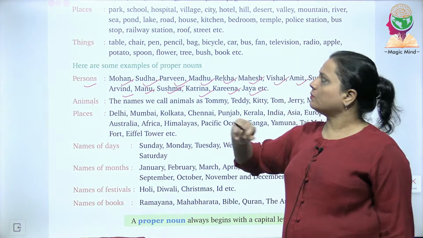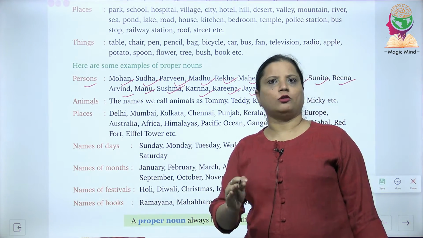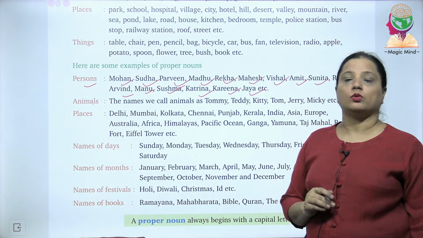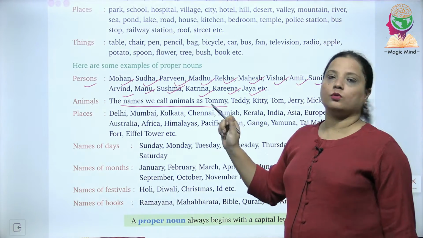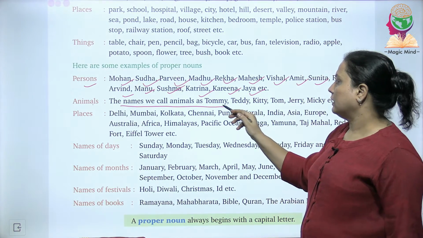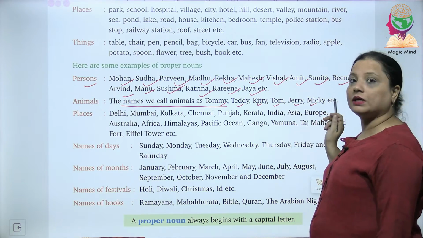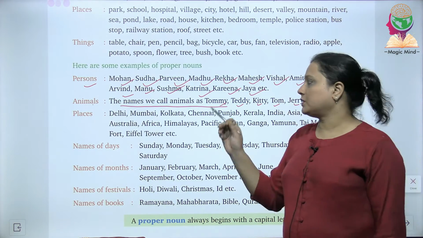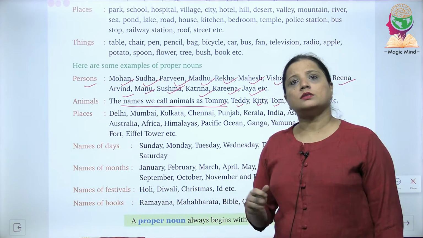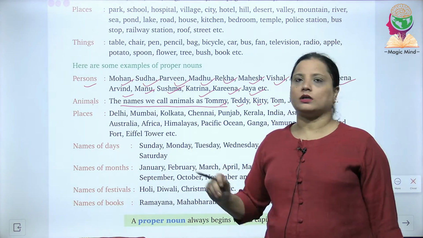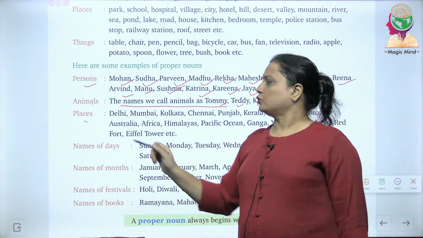Animals, as I told you earlier: lion, dog, cat, sheep, wolf, etc. Anything can come out. But when I am telling you the name of any animal which I am calling out, like Tommy, Teddy, Leo, Kitty, Tom, Jerry, Mickey, etc. What are these? These are the names of the animals which we call. So hence these names will be called as what? Proper noun.